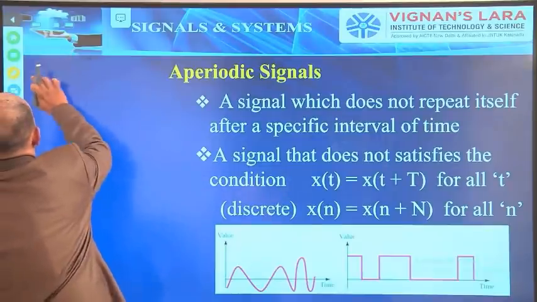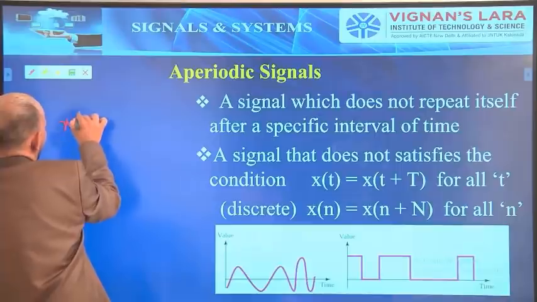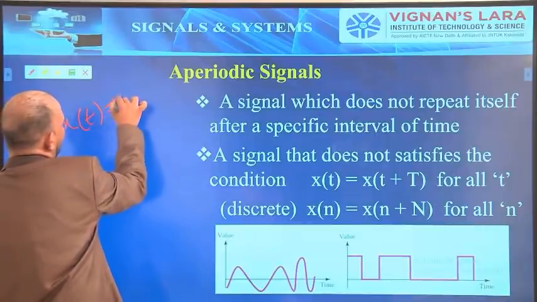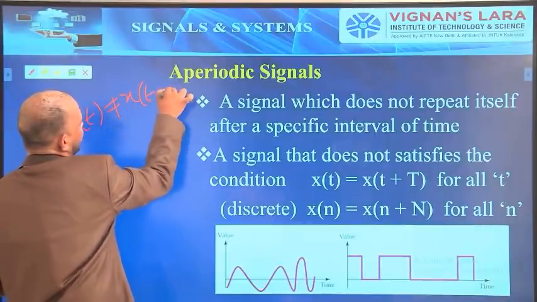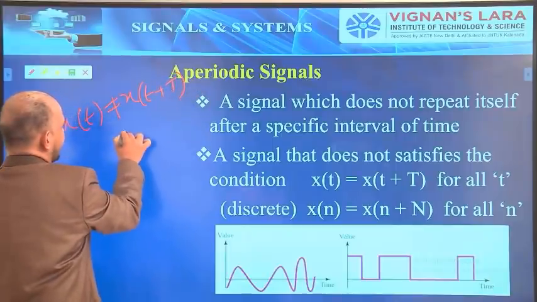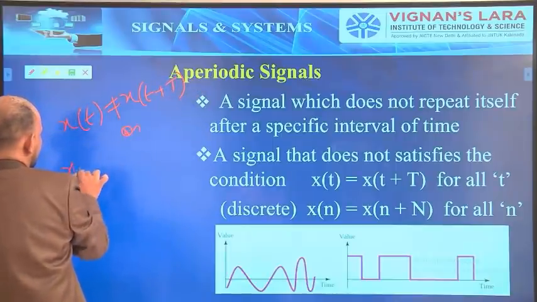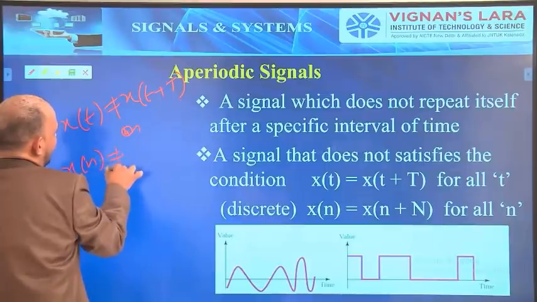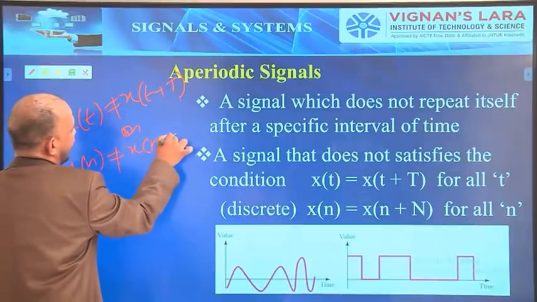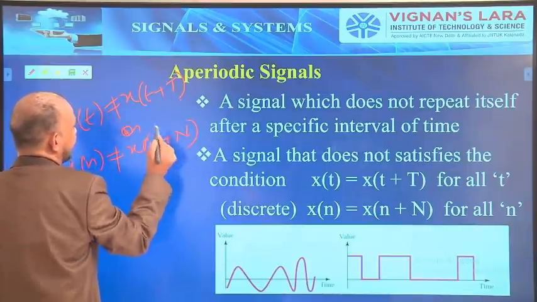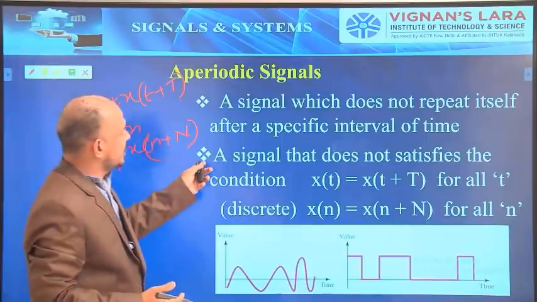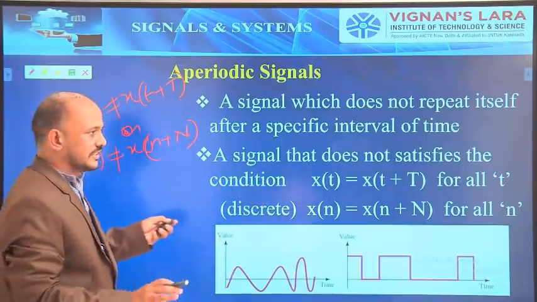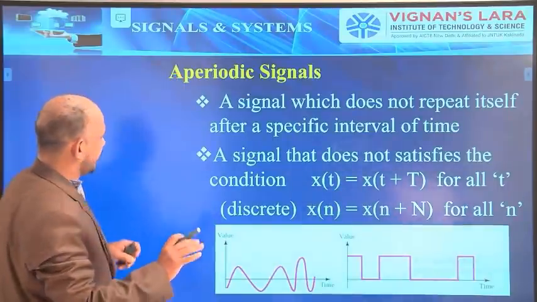Simply we can say like this: if x(t) is not equal to x(t + T) for continuous, and for discrete, x(n) is not equal to x(n + N), then these types of signals are called aperiodic signals.